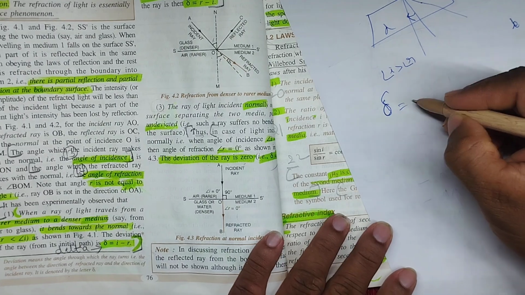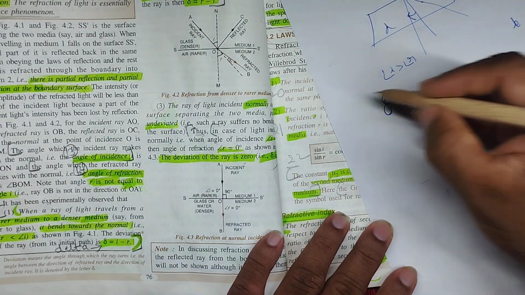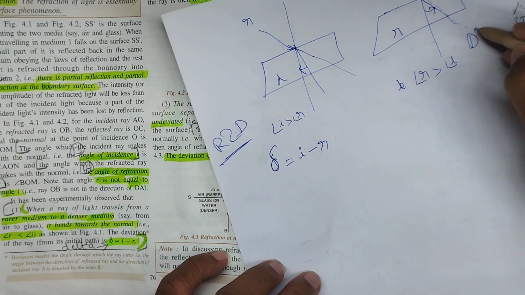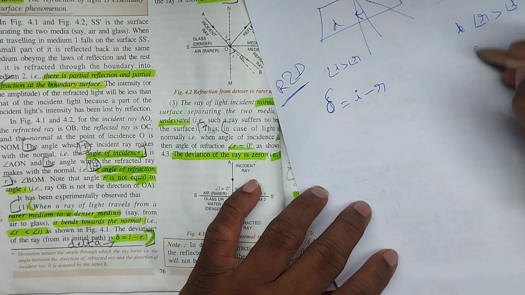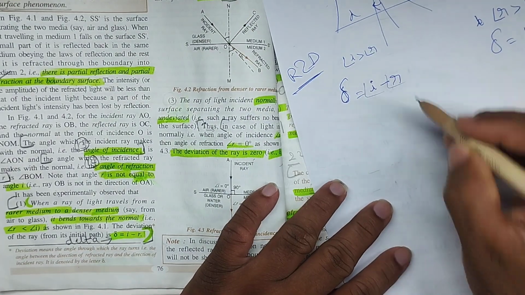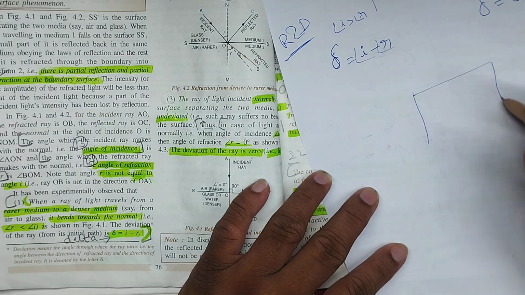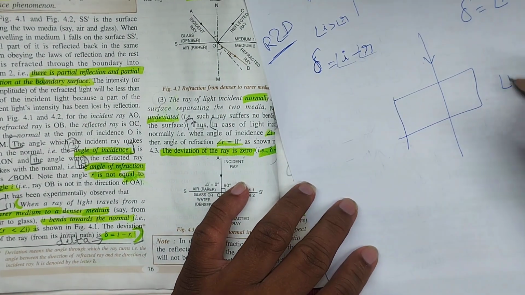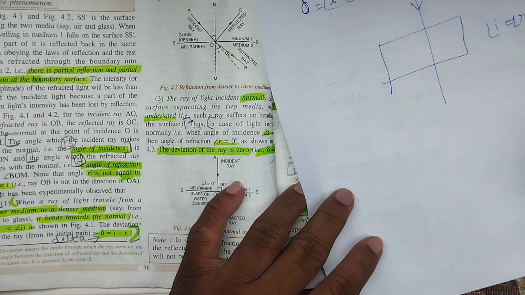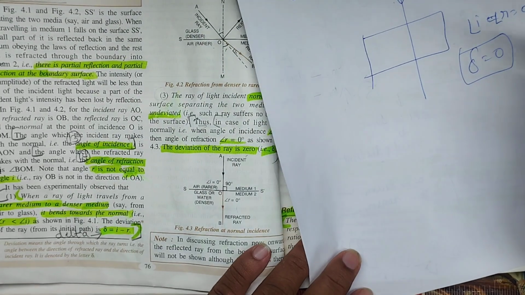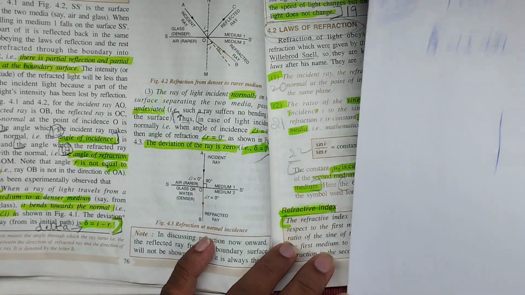When going from rarer to denser, delta equals angle I minus angle R, since I is greater. When going from denser to rarer, delta will become angle R minus angle I. And when light falls along the normal, angle I equals angle R, both equal to 0 degrees, then delta equals 0. That's it, children.